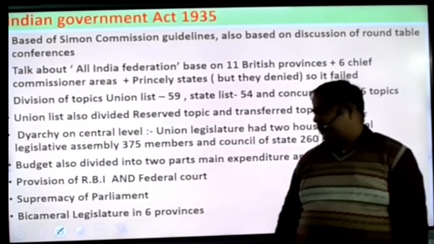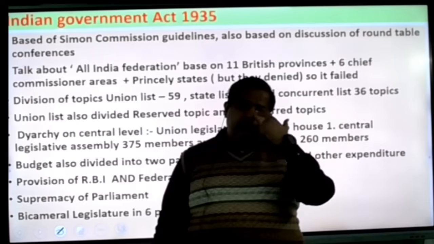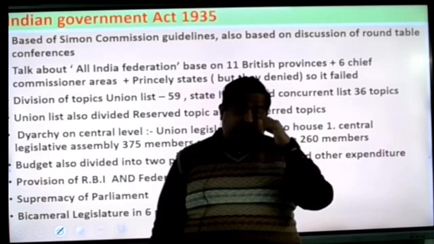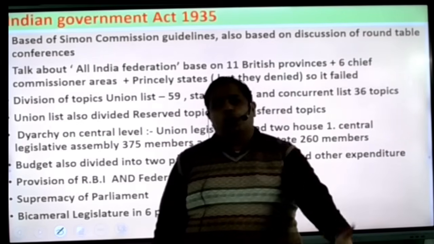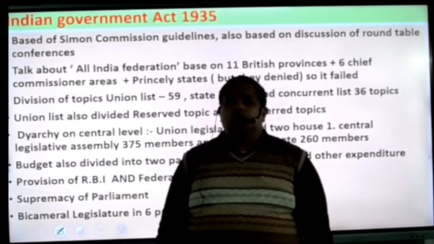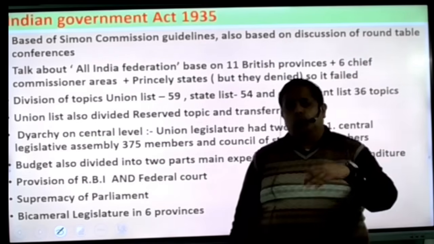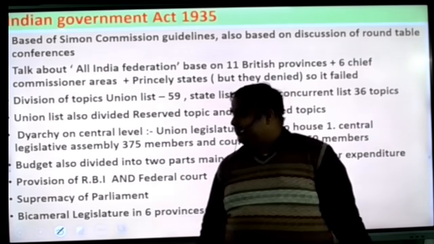In 1919's Indian Government Act, for the first time women got the voting right, but due to property, this right was given, and basically Indians were allowed to vote. So the 1919 Act is very important for us because huge development took place in this act.